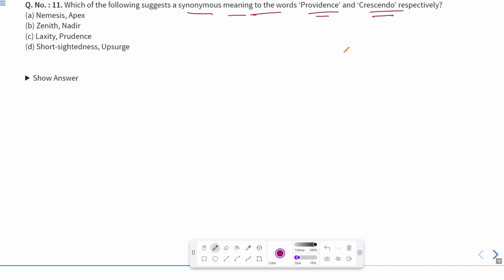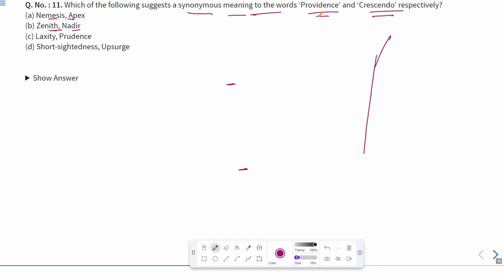So as I told you, providence is actually the hold of God or the care of God, and crescendo is the louder and louder voice or the height of something, when something is at the height. Okay, so according to this, nemesis and apex, zenith and nadir. Now zenith means the topmost point and nadir means bottom.